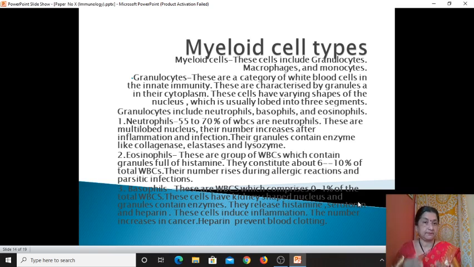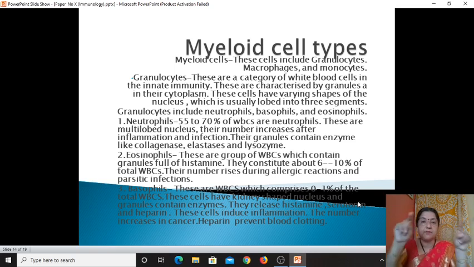If the neutrophil number is high, or the basophil number is high, or the eosinophil number is high, so if the number is either increasing or decreasing, then it reflects blood defects or blood abnormalities. So it is very important to count each blood cell type, whether it is neutrophil, basophil, eosinophil, whatever it may be. The percentage of each cell type is specific and normal in a normal individual. So neutrophil approximately comprises 55 to 70% of the total WBCs.